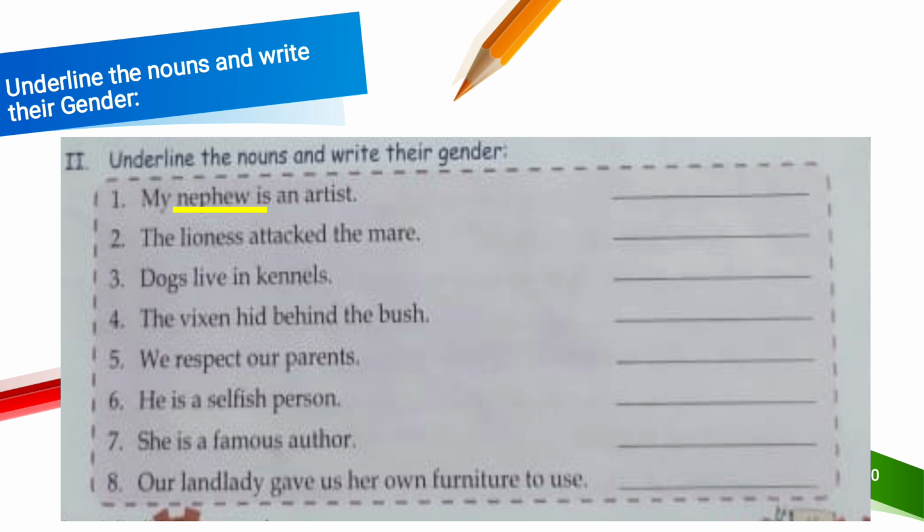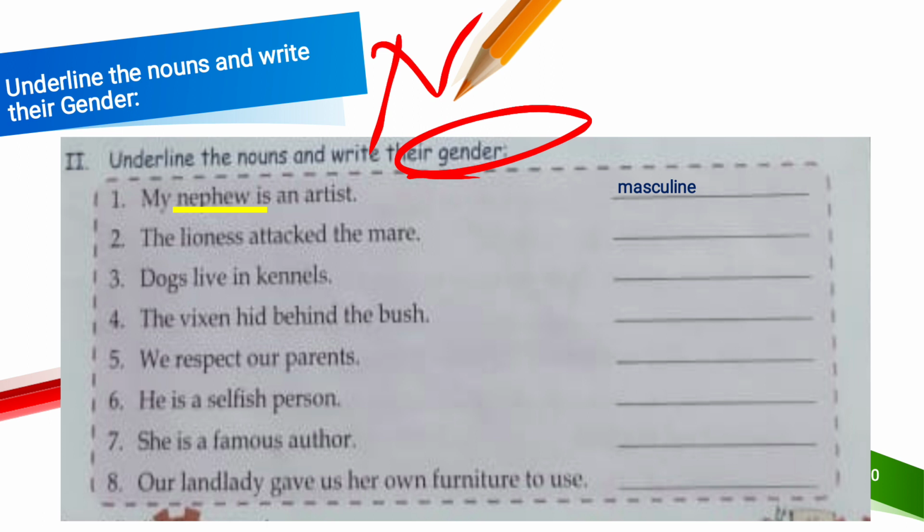Okay, we have underlined it. Just tell me, is nephew male or female? You have to identify whether it is male or female. So it's a male, masculine, right? And the opposite of nephew is known as niece. Nephew means bhatija and niece means bhatiji.